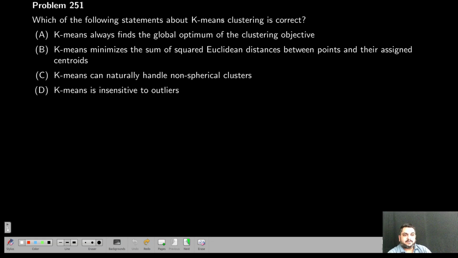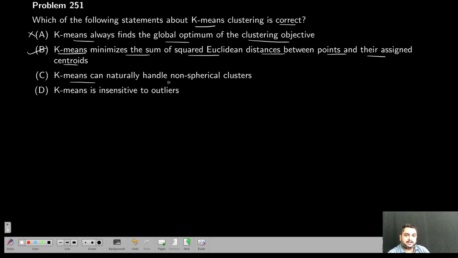Which of the following statements about K-Means clustering is correct? K-Means always finds the global optimum of the clustering objective. The global optimum is not guaranteed in K-Means. K-Means minimizes the sum of squared Euclidean distance between points and their assigned centroids. This is the assumption of K-Means.